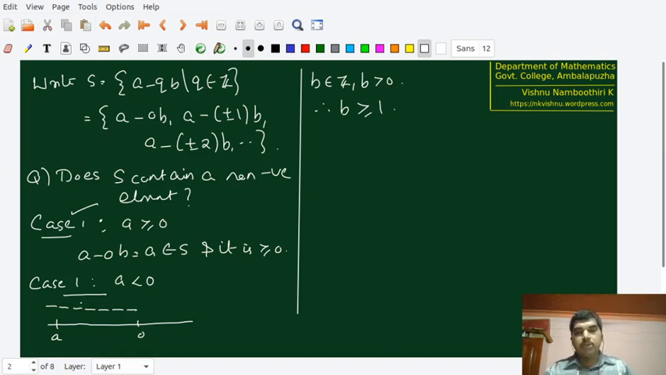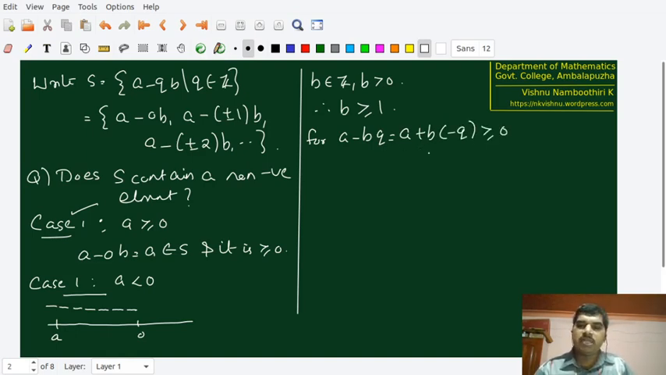Therefore, if B is equal to 2, 15 steps are not actually necessary. If B is equal to 2 and A is equal to minus 15, in fact, 8 steps are more than enough. Therefore, in the worst case when B is equal to 1, we need to take only minus A steps. That is for A minus BQ. A minus BQ is nothing but A plus B into minus Q to be greater than or equal to 0.